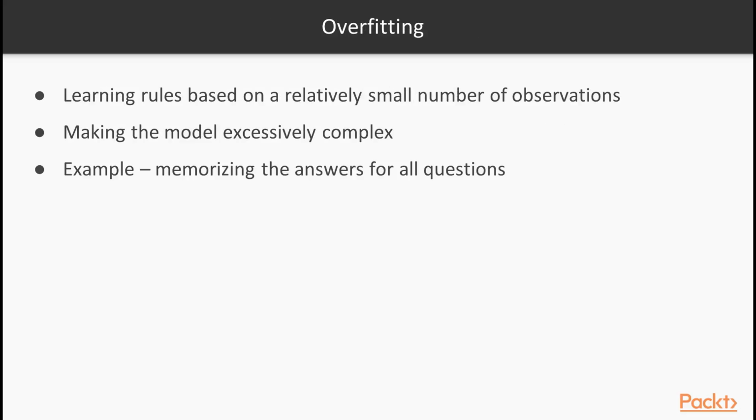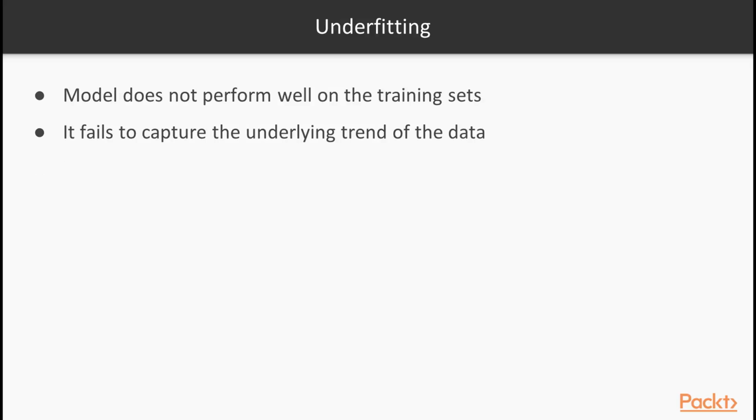Overfitting occurs when we try to describe the learning rules based on a relatively small number of observations, instead of the underlying relationship. Overfitting also takes place when we make the model excessively complex so that it fits every training sample, such as memorizing the answers for all questions as mentioned previously. The opposite scenario is called underfitting. When a model is underfit, it does not perform well on the training sets, and will not do so on the testing sets, which means it fails to capture the underlying trend of the data.